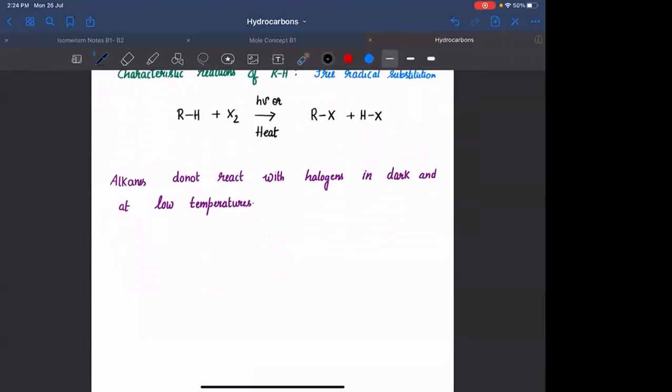Before going into mechanism, I will list out some points.